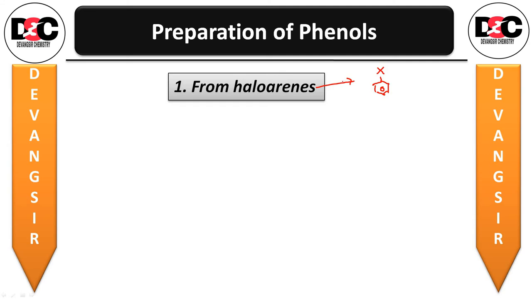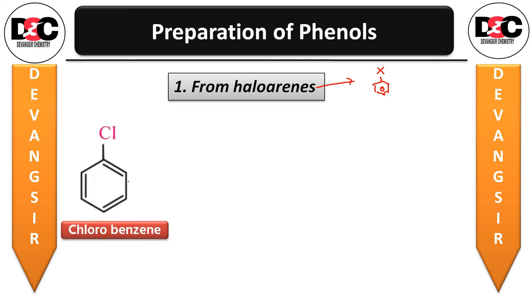So we have the starter, haloarenes, and from this starter we have to prepare the end product, phenol. So let us start. Chlorobenzene is fused with NaOH, that is sodium hydroxide, at 623 Kelvin temperature and 320 atmospheric pressure.